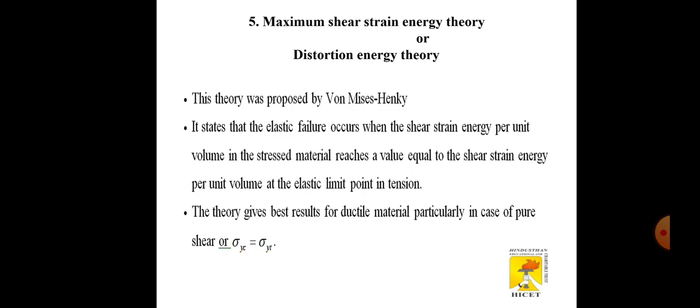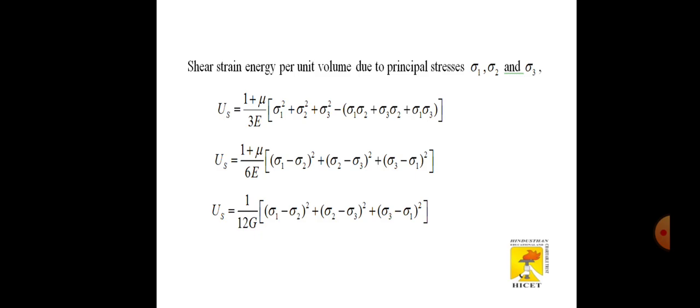The fifth one is the maximum shear strain energy theory, or distortion energy theory. It was proposed by von Mises and Hencky, and it states that elastic failure occurs when the strain energy per unit volume in the stressed material reaches the value equal to the shear strain energy per unit volume at the elastic limit point in tension. The theory gives the best results for ductile material, particularly in case of pure shear, or where maximum stress in compression is equal to maximum yield stress in tension.